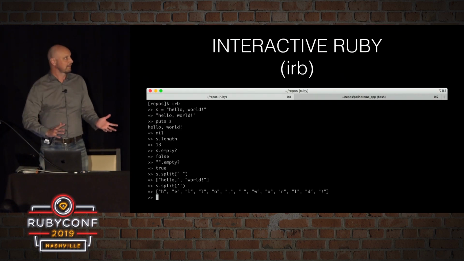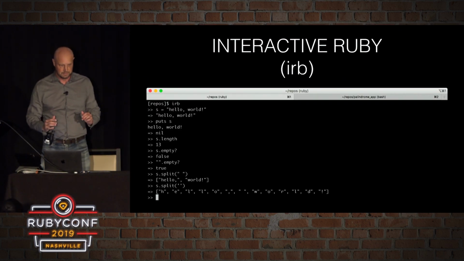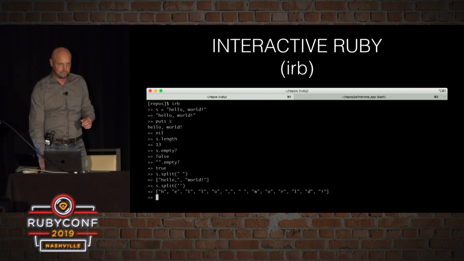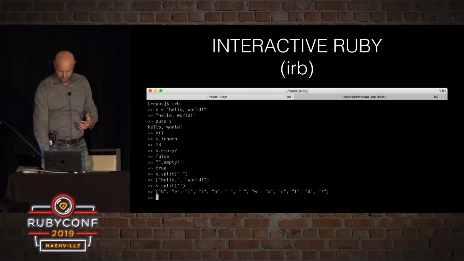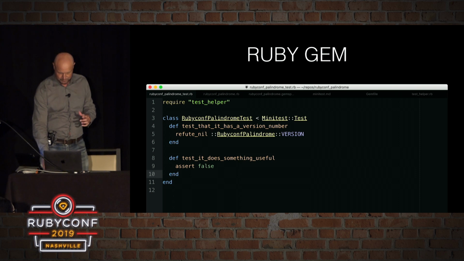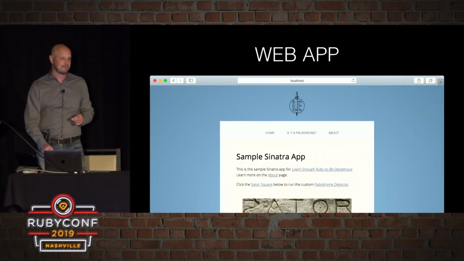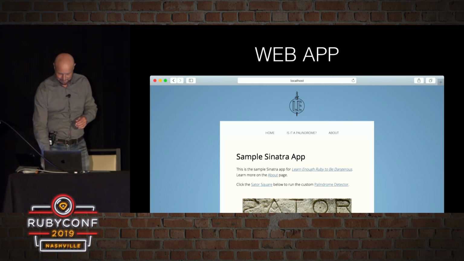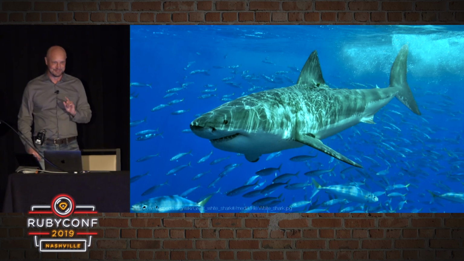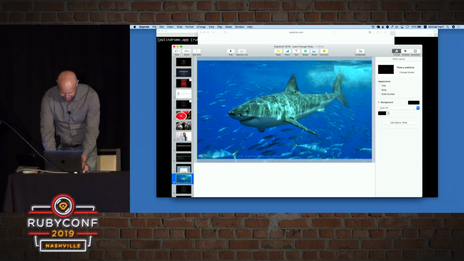To cover the things we're going to be talking about, we have a play in 3 acts. Our first act is going to be interactive Ruby, or IRB. We're going to do something reasonably useful in IRB, useful enough that we'll want to encapsulate it into something that we can share with other people, and we'll package it up as a Ruby gem. Then we're going to use that gem in a simple web application. In order to do these things, we're going to do something dangerous. This is not recommended to try at home. We're going to do some live coding.